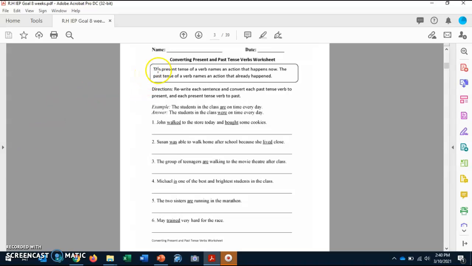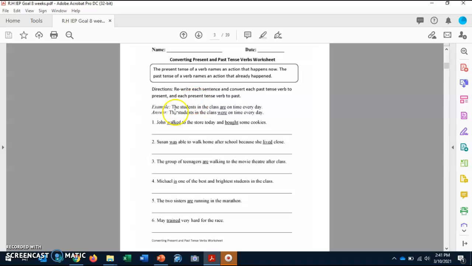And it says on the top, the present tense of a verb names the action that happens now. The past tense of a verb names the action that has already happened. So, the same thing we mentioned right now. Present tense verbs are talking about things that are happening right now, and past tense verbs are talking about anything that has already happened. And now it says directions. Rewrite each sentence and convert each past tense verb to the present and each present tense verb to the past.